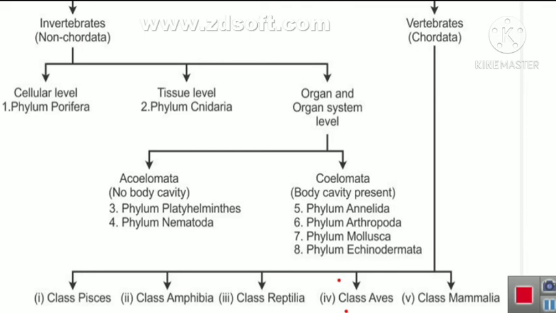These invertebrates with cellular and tissue level organization are both without body cavity. In that, again, some are with a false body cavity, but in organ system level organization you can see two types. One is acoelomate, that is absence of body cavity, and coelomate means organism with a true body cavity.